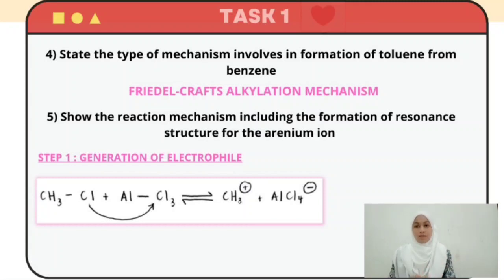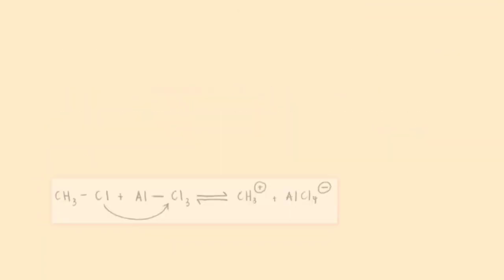There are 3 steps. The first step is called generation of electrophile. Methyl chloride will react with the catalyst, which is aluminum chloride, and is in equilibrium with methyl cation and tetrachloroaluminate anion. The removal of chlorine from methyl chloride to form the electrophile species is called methyl cation.